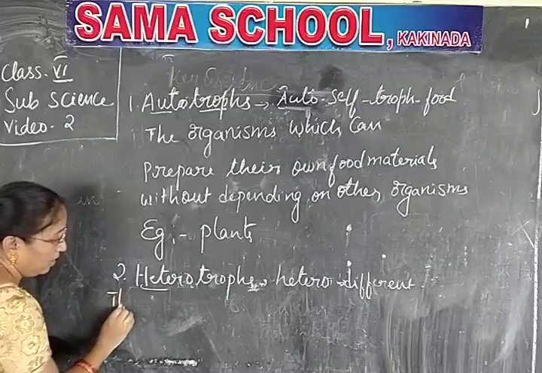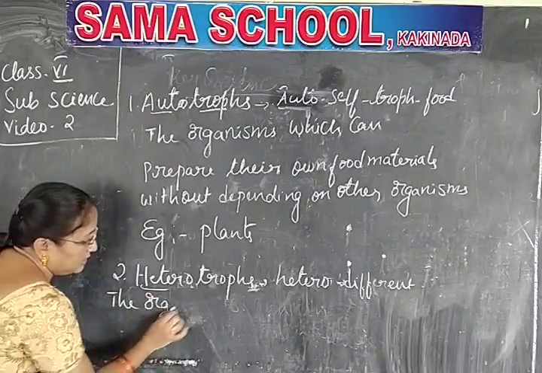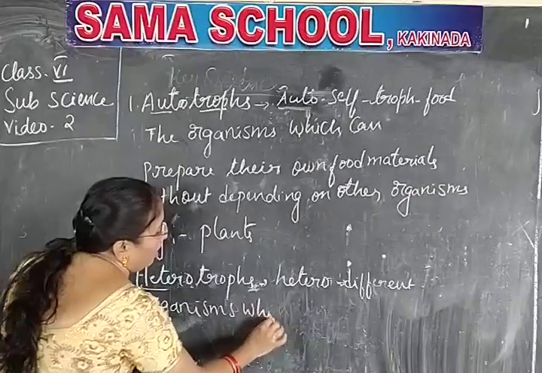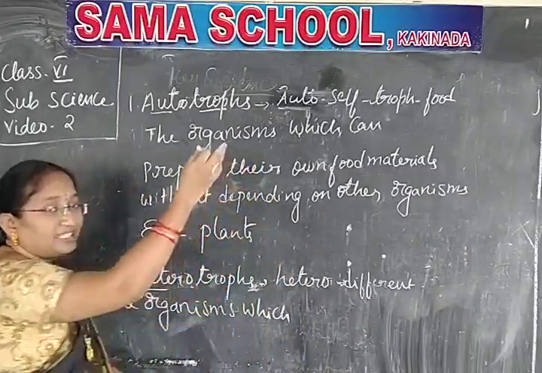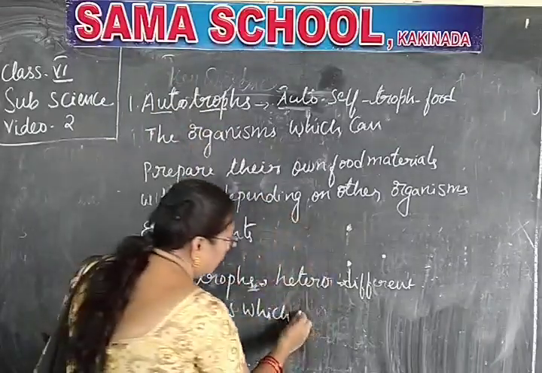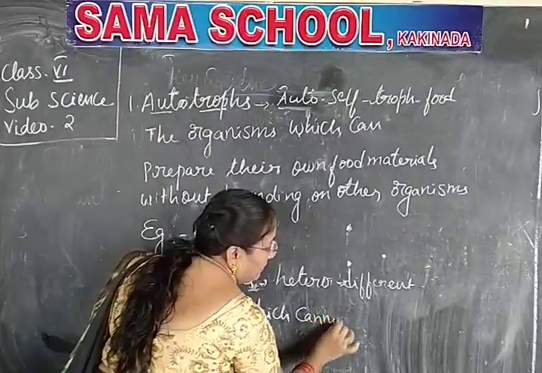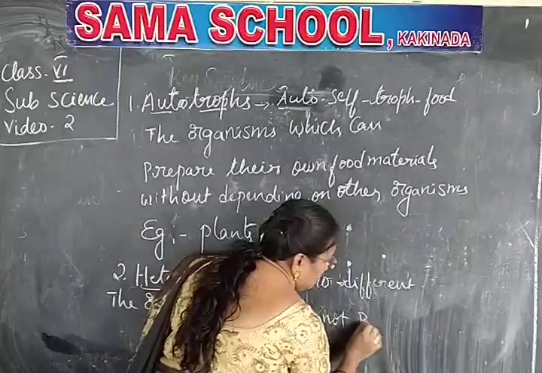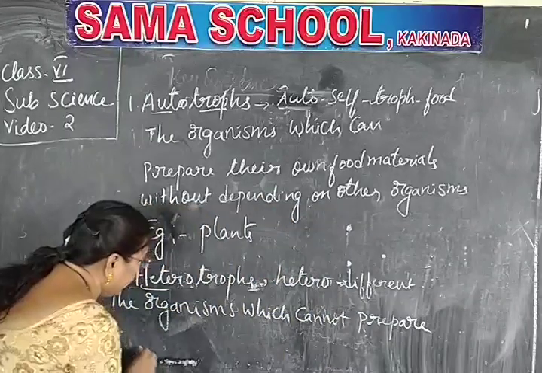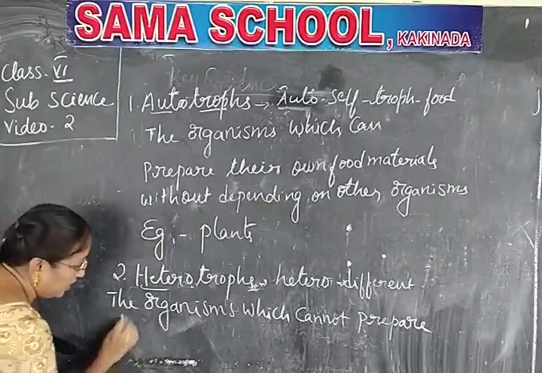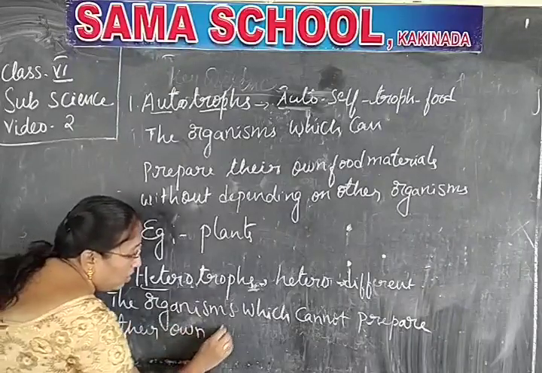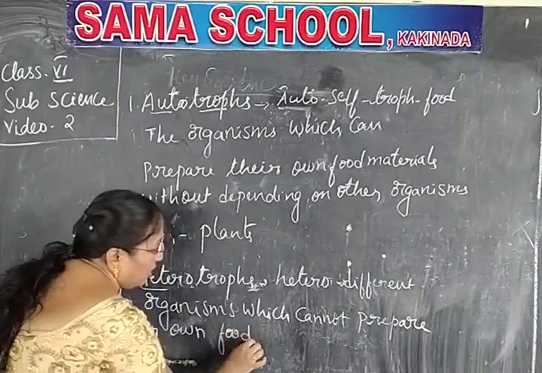The organisms which cannot prepare their own food materials are called heterotrophs.